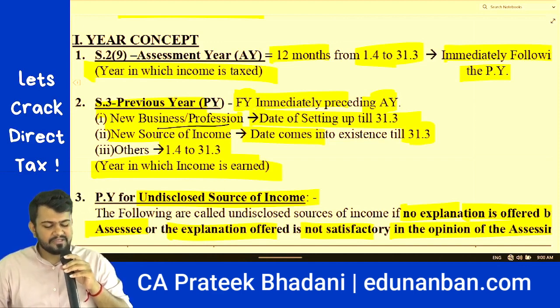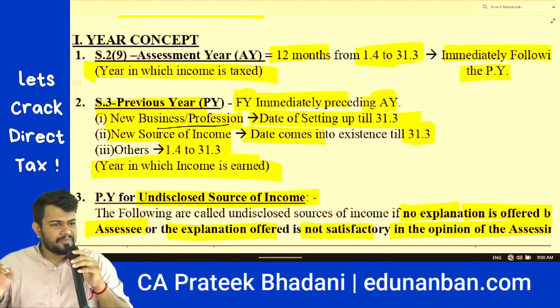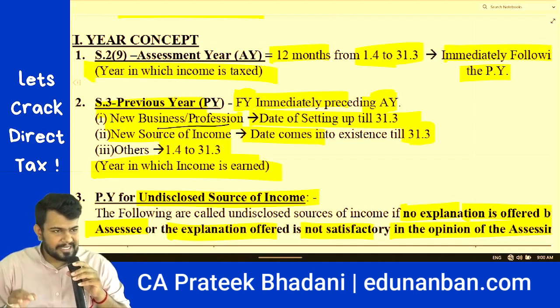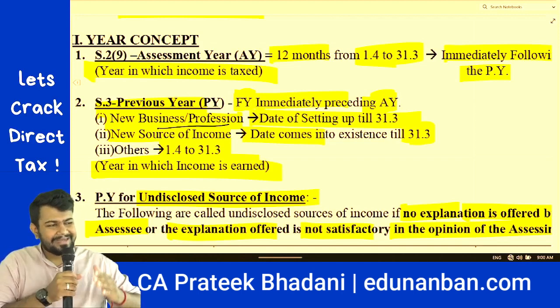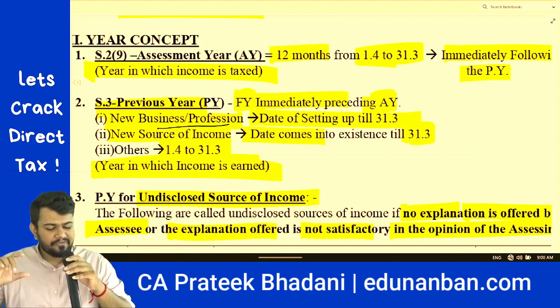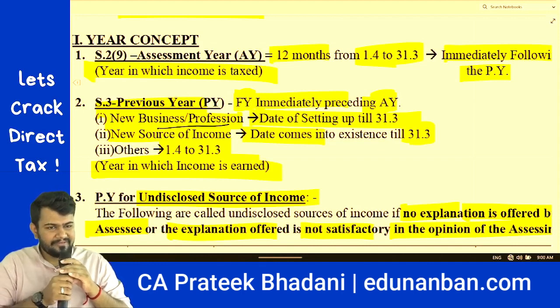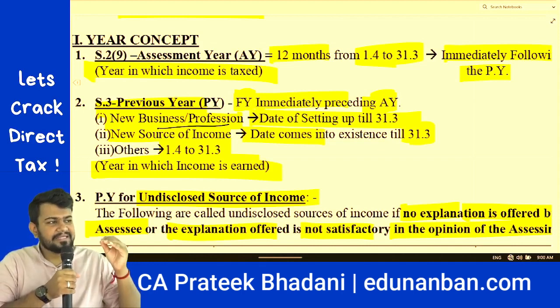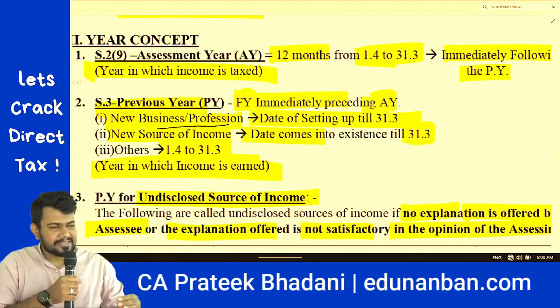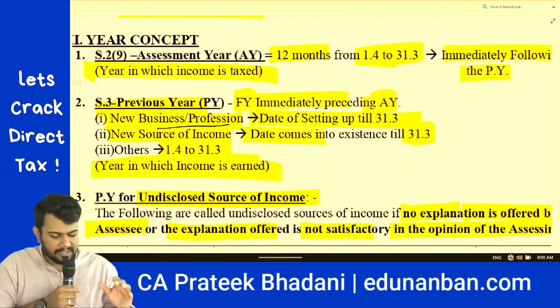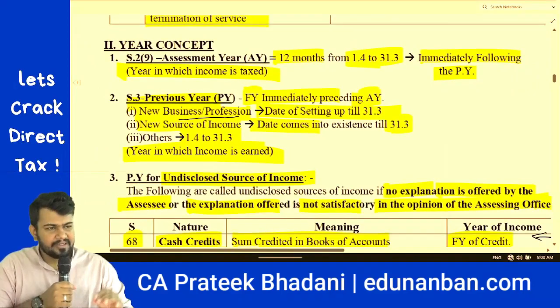However, in case of a new business or profession, previous year is from the date of setting up of the business or profession till 31st of March. In case of a new source of income, previous year is the date on which the source of income comes into existence till 31st of March. So that is the previous year meaning.